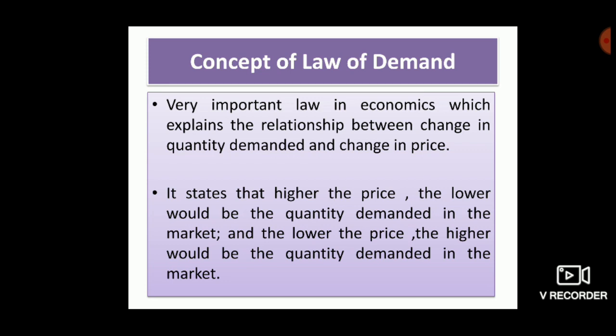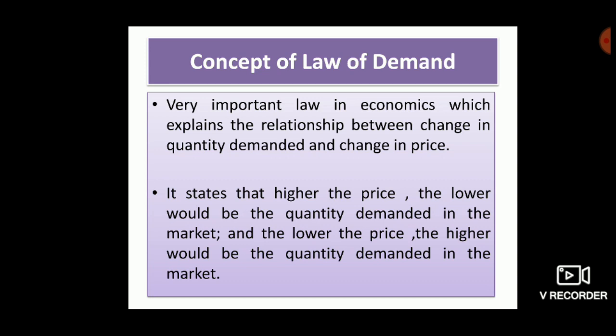That means the law of demand says that price and quantity demanded are negatively related, all other things being equal.